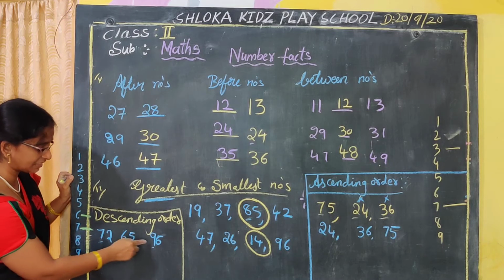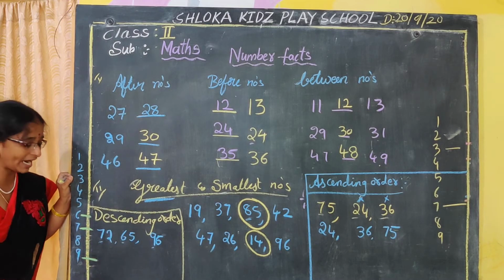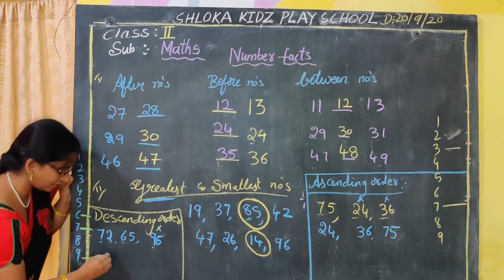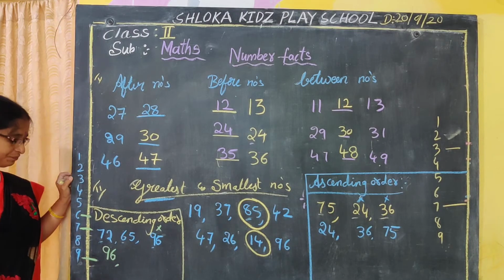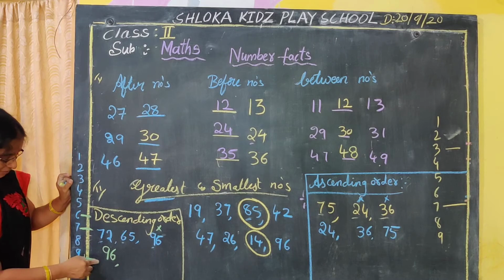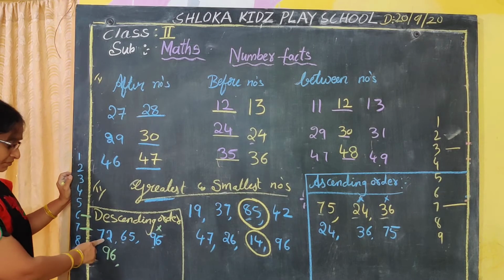So 7, 6, 9. Which number do we have to write now? Yes, we have to cross it here. 96. 96 is the biggest number we have to write. So 9 is finished, completed.